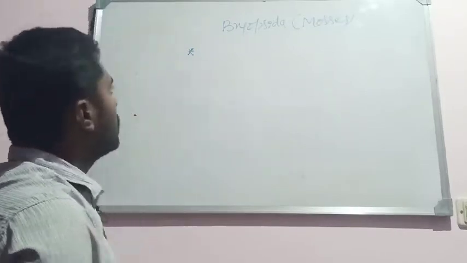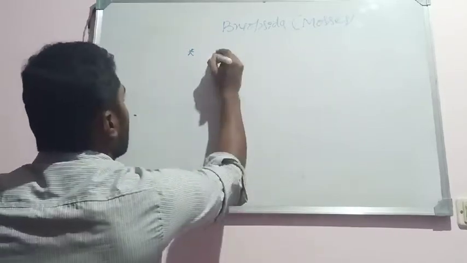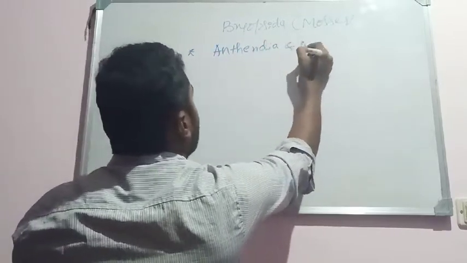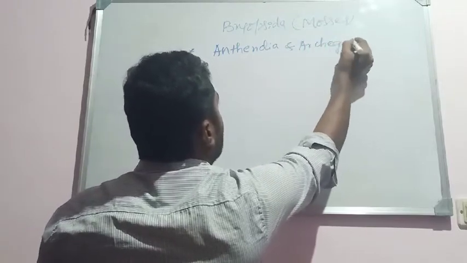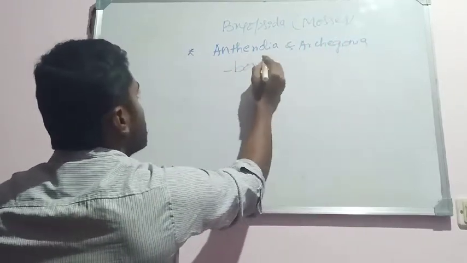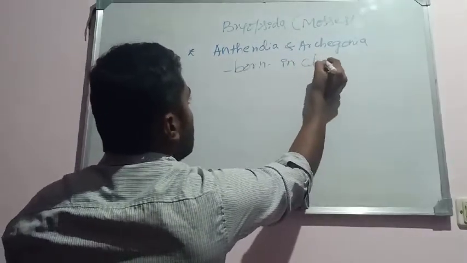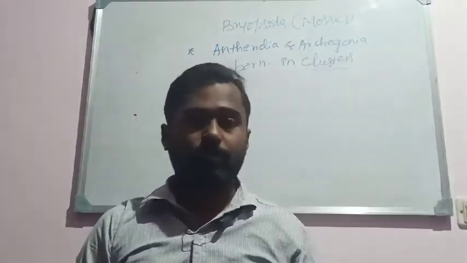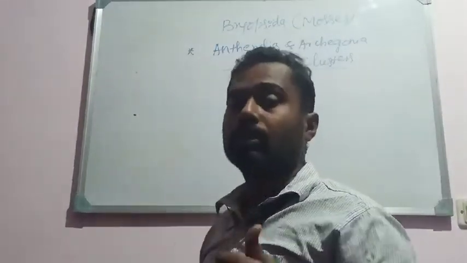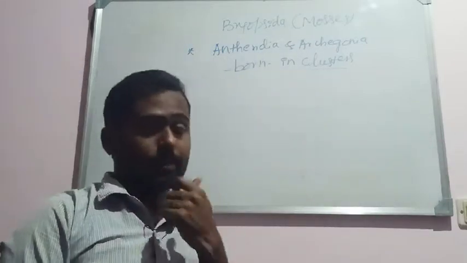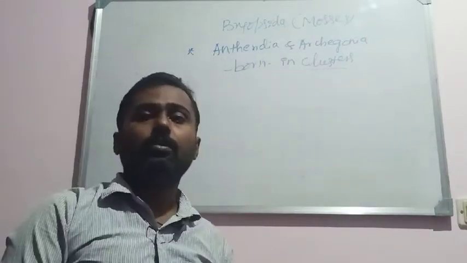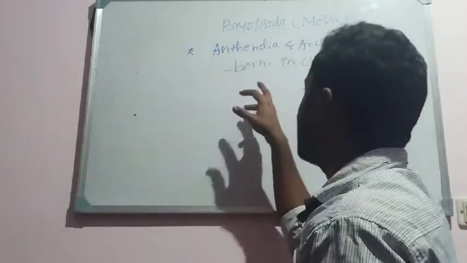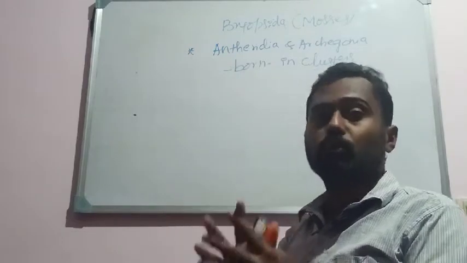In sexual reproduction, remember, the sex organs, antheridia and archegonia, are born in clusters. You remember this point, born in clusters. Clusters means they are born in a group. They aggregate together. So not like in the case of Hepaticopsida members, where you remember the sex organs develop in the antheridial disc as well as in the archegonial disc, isn't it? But here the sex organs are born in clusters, in groups.